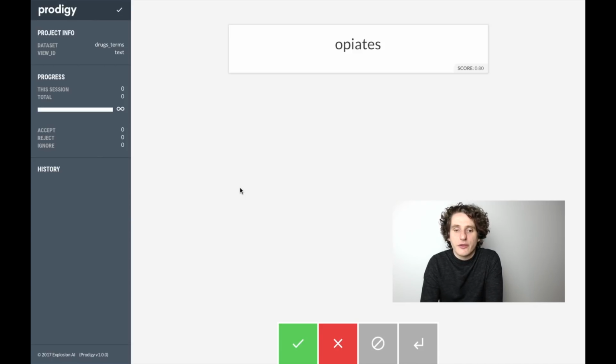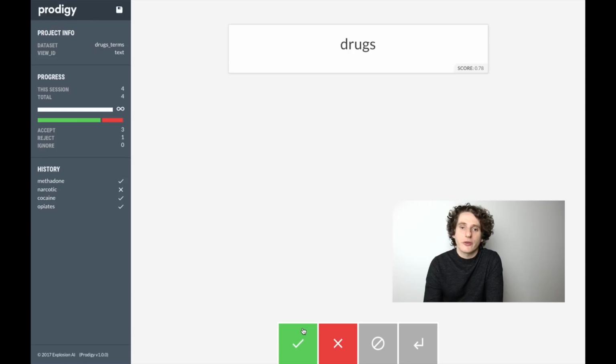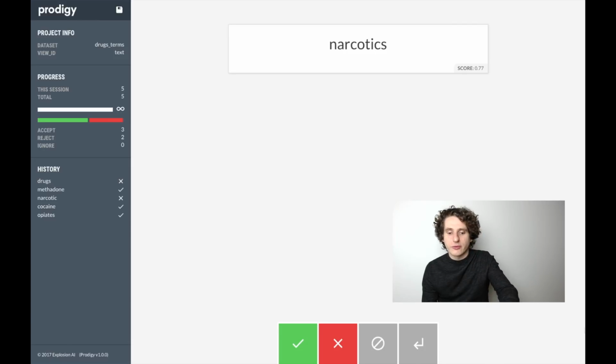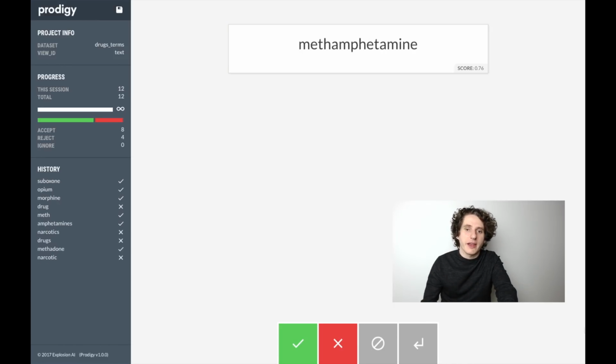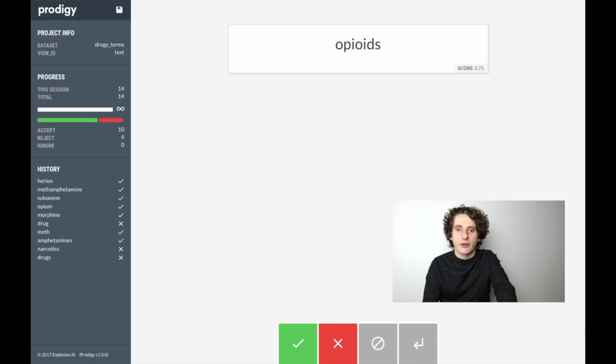So in this case, for opiates, we click yes. For cocaine, that's a drug term, yes. Narcotic, no. That's more of a general term. Methadone, yes. Drugs, no. Narcotics. We can also use the keys and just say A, and X. So here we can start going a little bit quicker and just start basically getting into a rhythm of clicking through these.